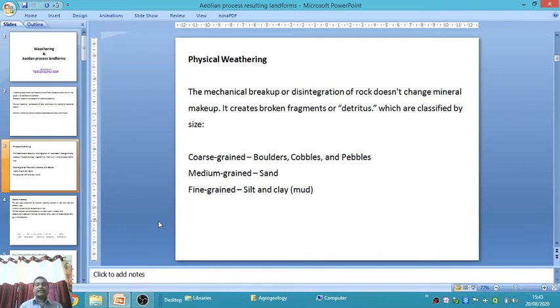Another is medium grain. Medium grain means all sand particles belong to the medium grain size of sediment. And another one is fine grain. Silt and clay belong to the fine grain material of sediment. It is also called mud. It is a very fine particle of sediment, less than 0.5 mm in size, called silt, and finer than silt is called clay. These are the categorizations of sediments based on grain size: coarse grain, medium grain, and fine grain.